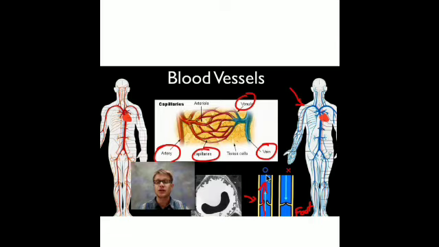Basically these blood vessels are of three types, that is the arteries, the veins and the capillaries. Is that clear? Arteries, veins and capillaries are the three types of blood vessels. What are the arteries doing? They are carrying blood from the heart to the various parts of the body, and except the pulmonary artery, all the arteries carry oxygenated blood, that is the blood which is rich in oxygen.